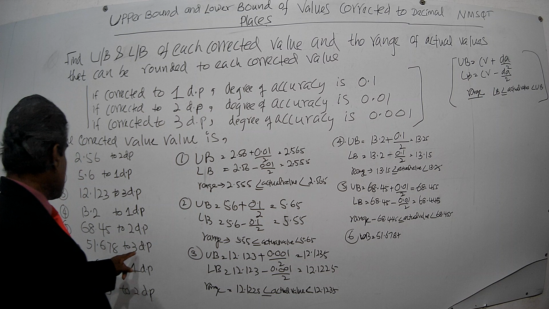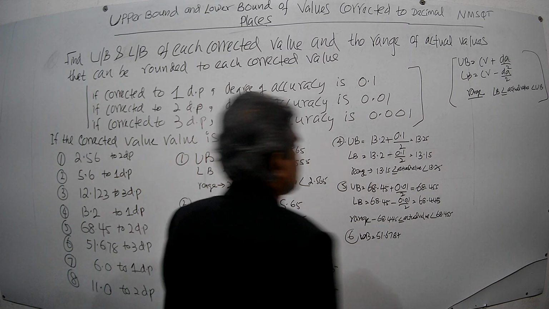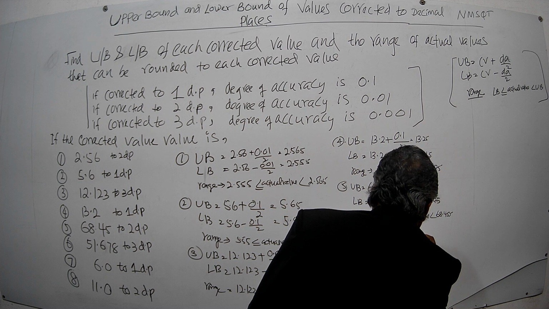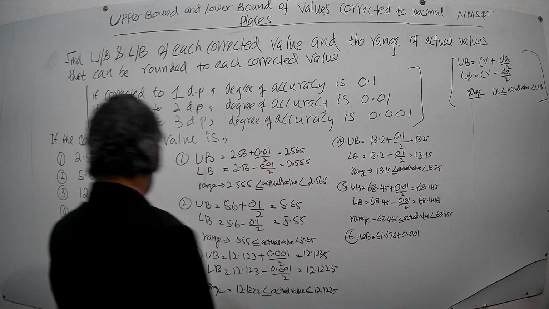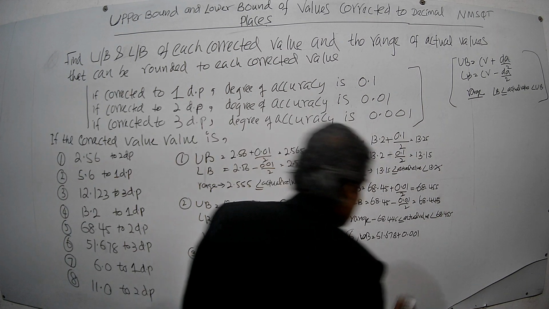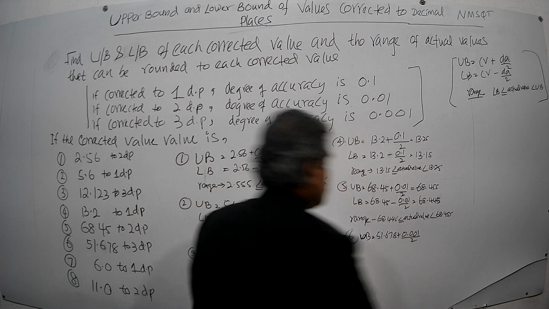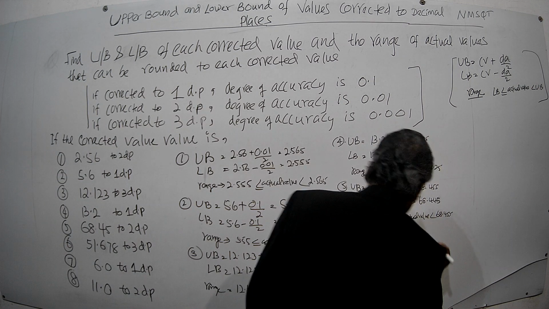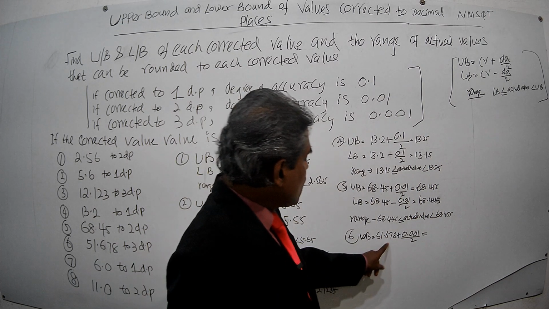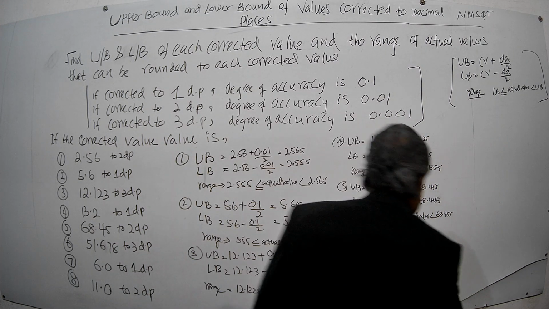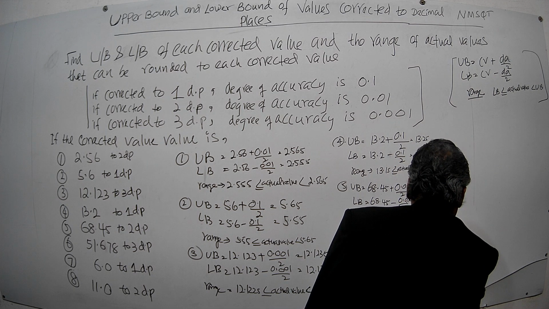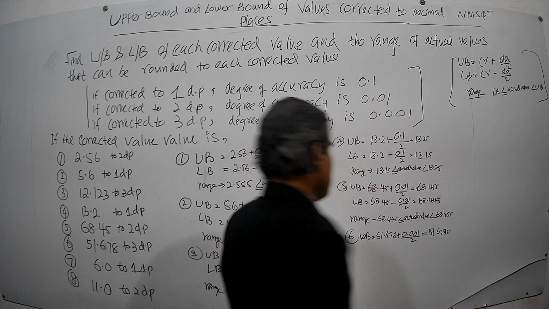What is the degree of accuracy? It's corrected to 3 decimal places, therefore 0.001. So that is corrected to 3 decimal places. Degree of accuracy 0.001 divided by 2, right? Now you divide and add, then the answer will be 51.6785. So that is the upper bound.